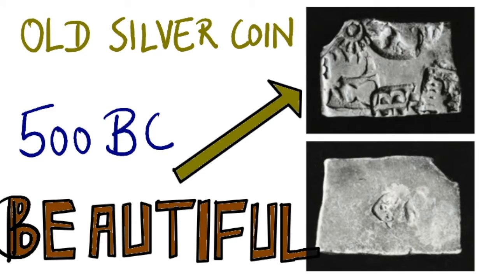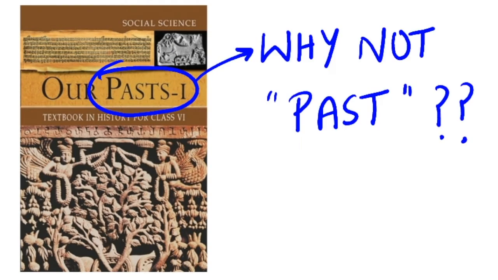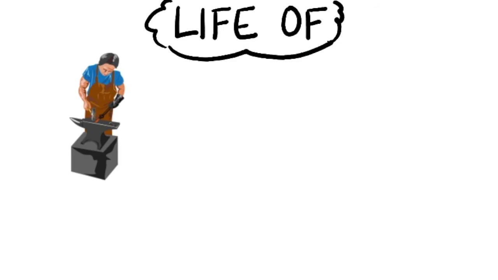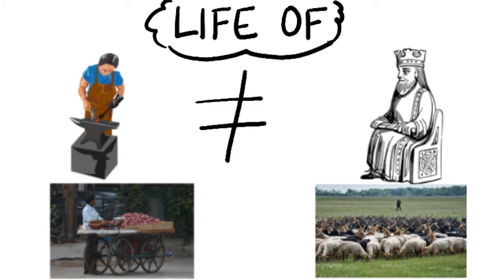Okay, coming on to the last part of this chapter. Why have we used the term past in plural form in the title of this book, that is Our Pasts, instead of using it in a singular form? This is because two different groups of people did not have the same kind of lives. That means a king and a craft person, or a merchant and a herder, had their own unique lifestyles. So how can the past for all of us be the same, right?